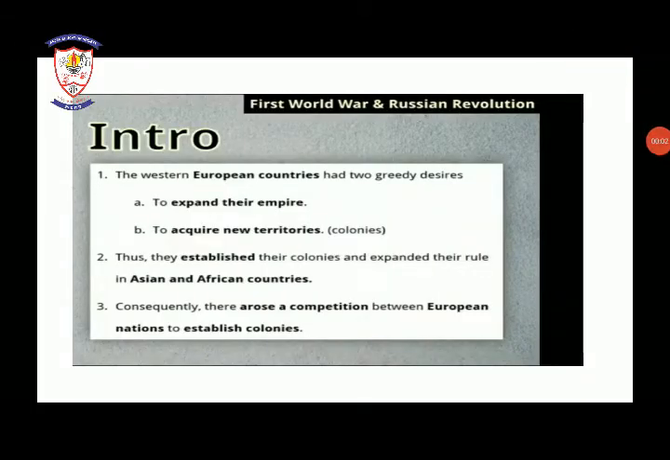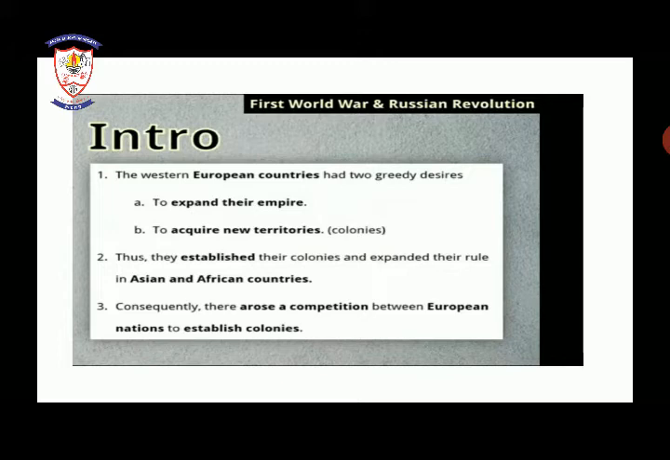So, moving towards our first part, which is the introduction part. I'm reading the first point. These are all the points which are given in your textbook, but to make it easier to understand, I've made this presentation point wise. These lines are the same as given in your textbook, so please keep your pencil and book with you so that you can underline the most important points from this chapter.